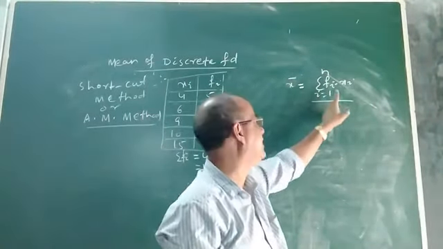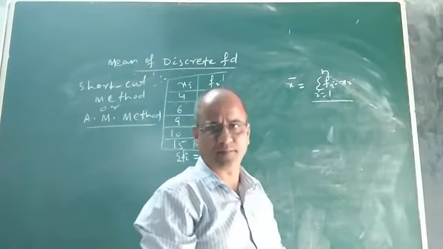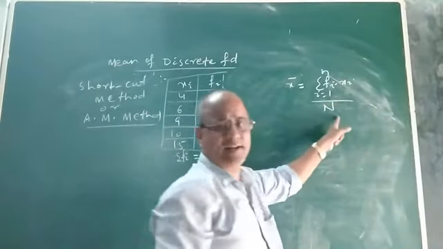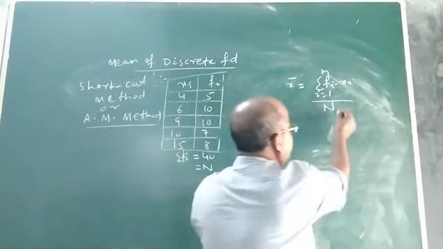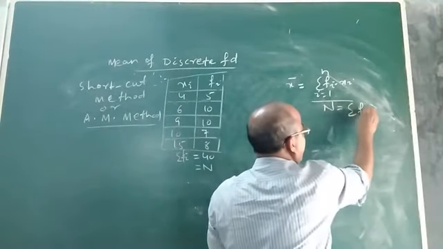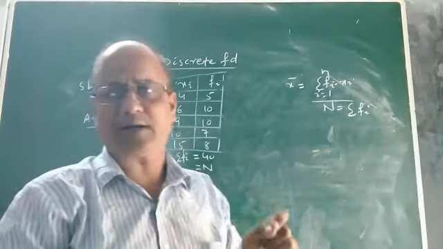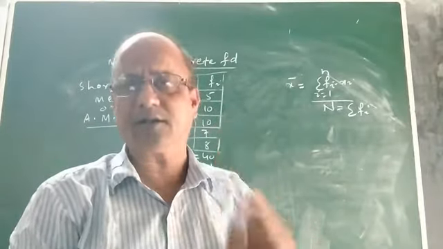Sigma fi xi is the product of frequency and observation or score. And n is the total number of observations or sum of frequencies. This n is also equal to sigma fi. This is the formula to calculate the mean of a discrete frequency distribution by the long method or the direct method.